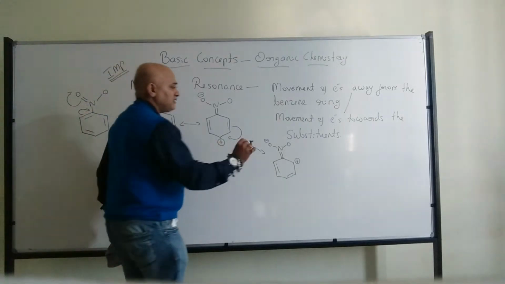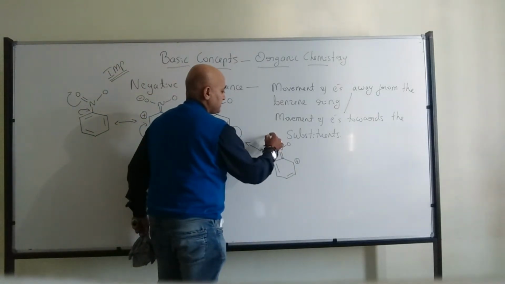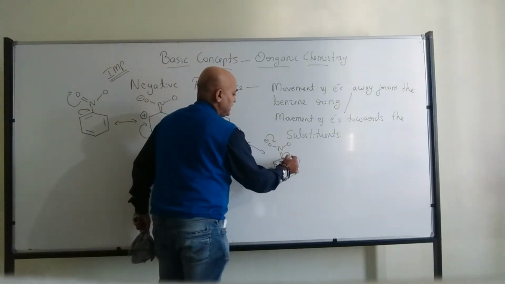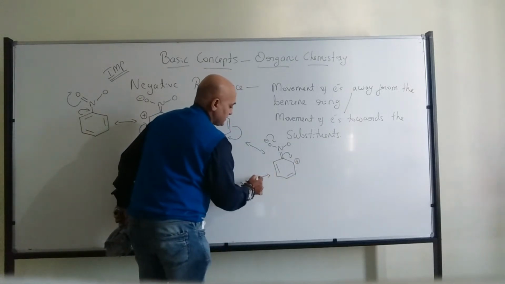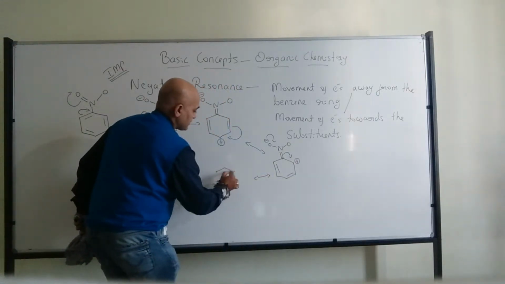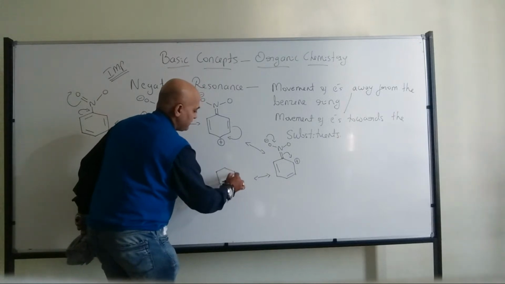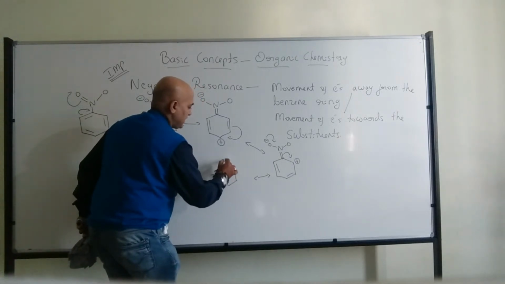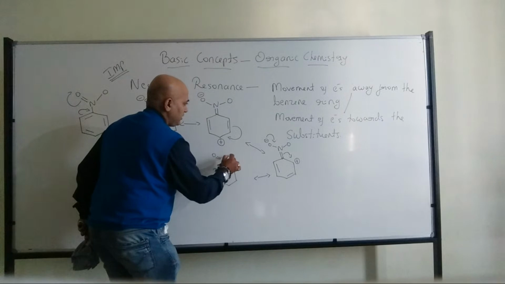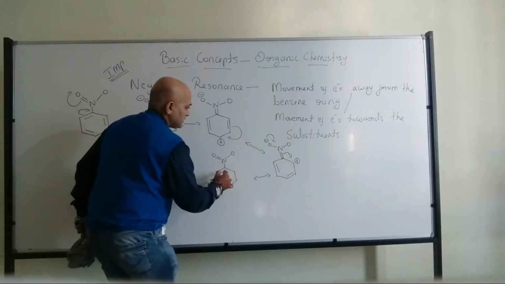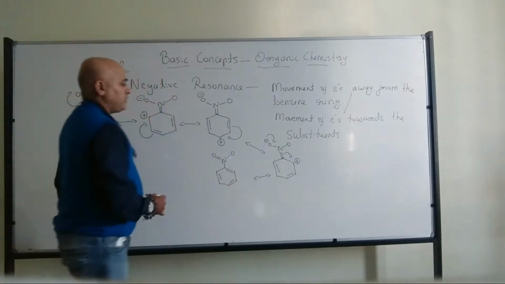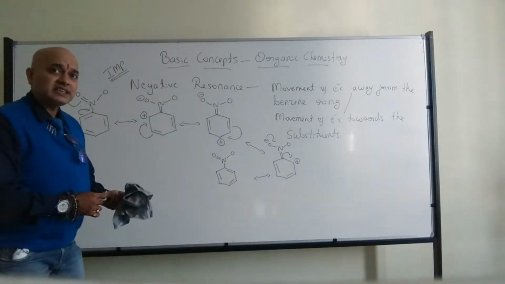And at the end, once again, there will be rearrangement. So finally, we are going to have the structure with double bond O, then the double bonds over here. All of you can see here.